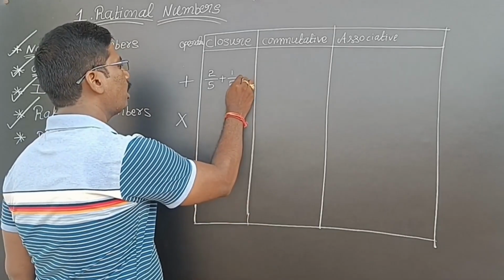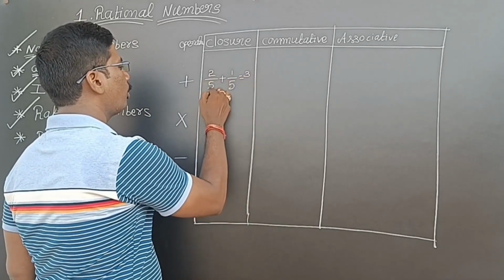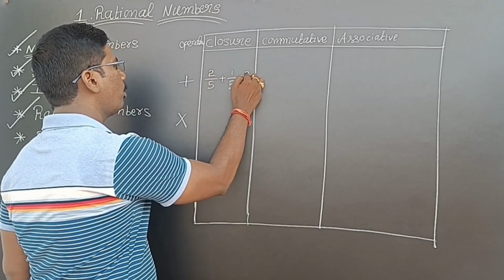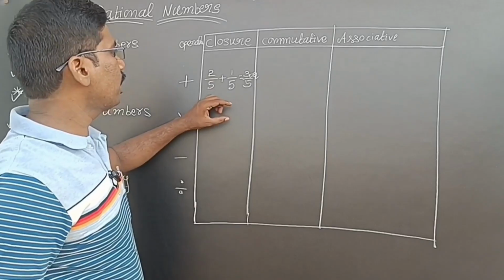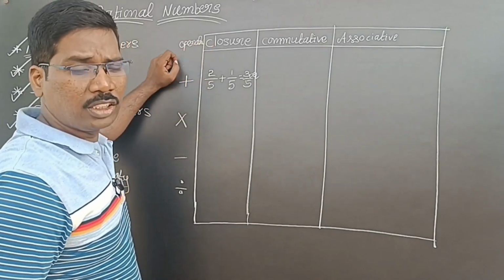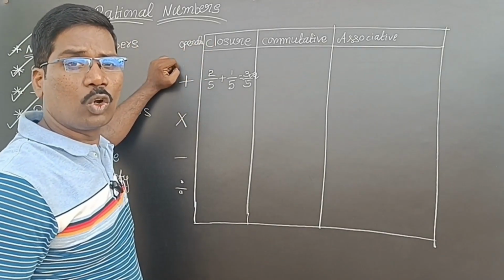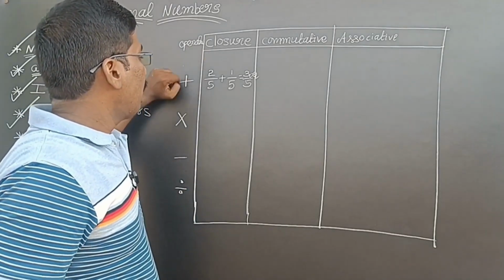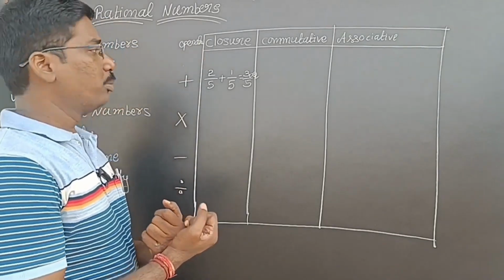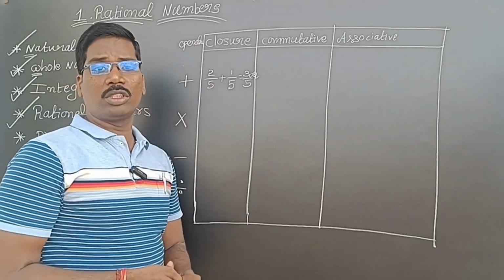So I am getting 3 by 5. 1 by 5 and 2 by 5, that is 3 by 5. 3 by 5 is also a rational number. So we can say that closure property is satisfied in rational numbers under addition, because the result is also a rational number.